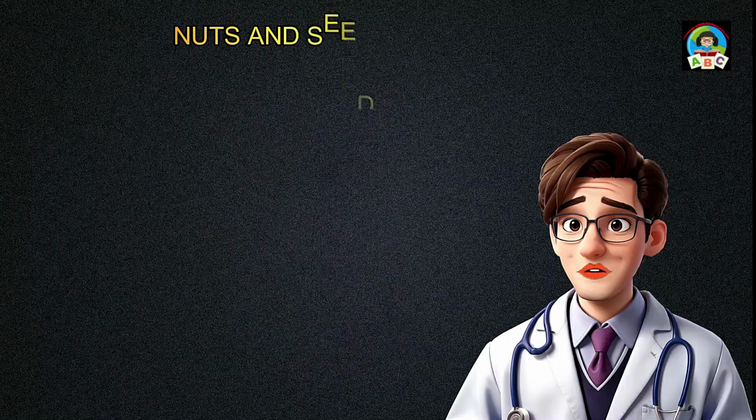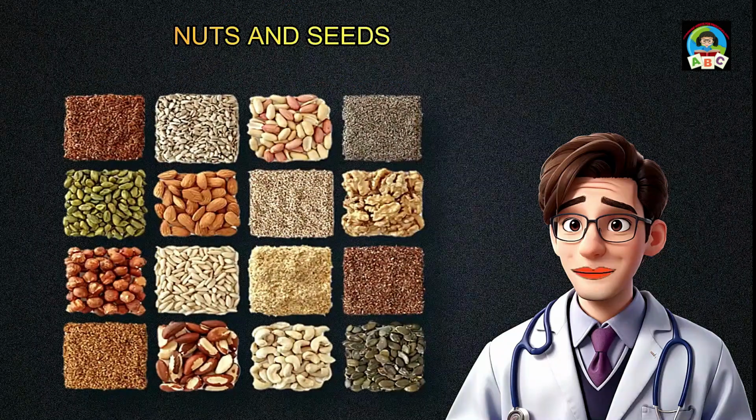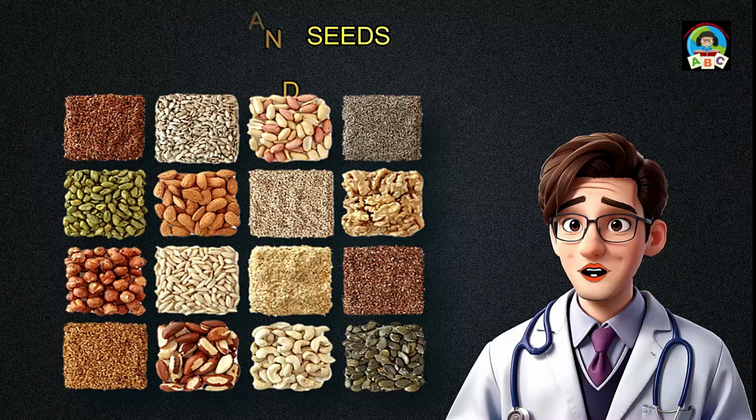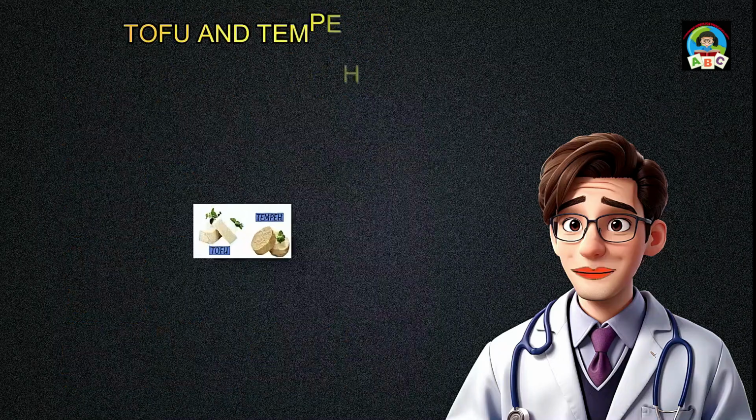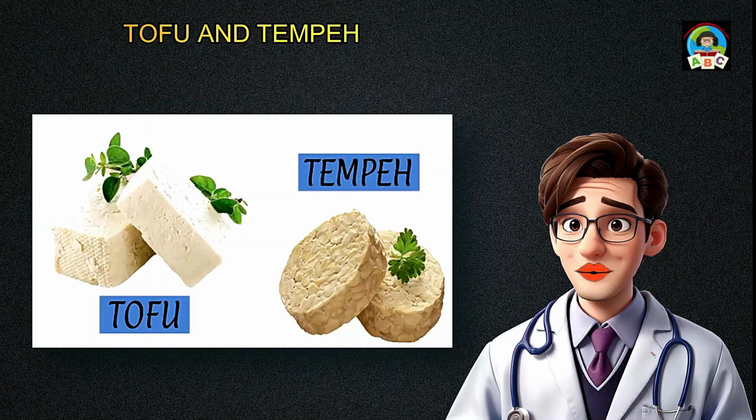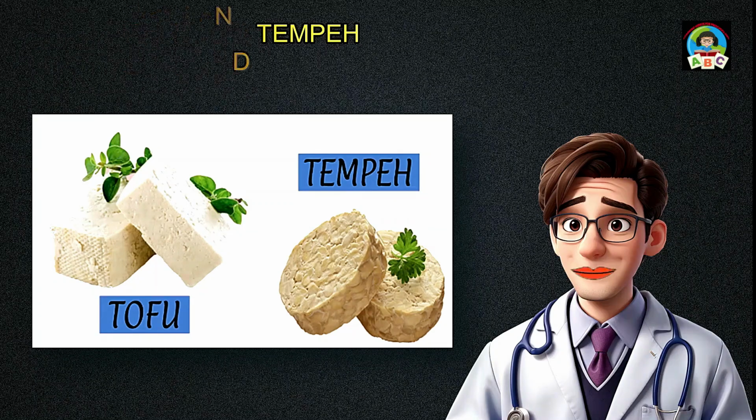Nuts and seeds, rich in healthy fats, fiber, and antioxidants. Examples: almonds, walnuts, chia seeds, and flax seeds. Tofu and tempeh: these plant-based protein sources are low in saturated fats and can be incorporated into various dishes.